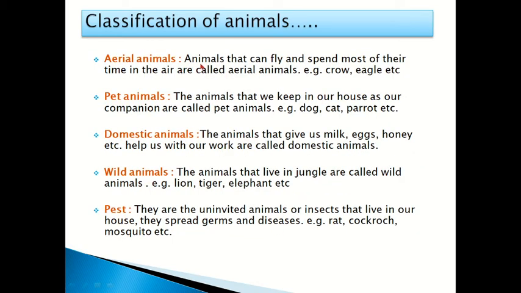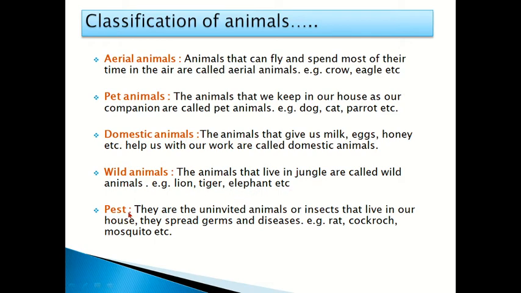Next, aerial animals. Animals that can fly and spend most of their time in the air are called aerial animals. Example: crow, eagle. Pet animals. The animals that we keep in our house as our companion are called pet animals. Example: dog, cat, parrot. Domestic animals. The animals that give us milk, eggs, honey, and help us with our work are called domestic animals. Wild animals. The animals that live in the jungle are called wild animals. Example: lion, tiger, elephant, etc.